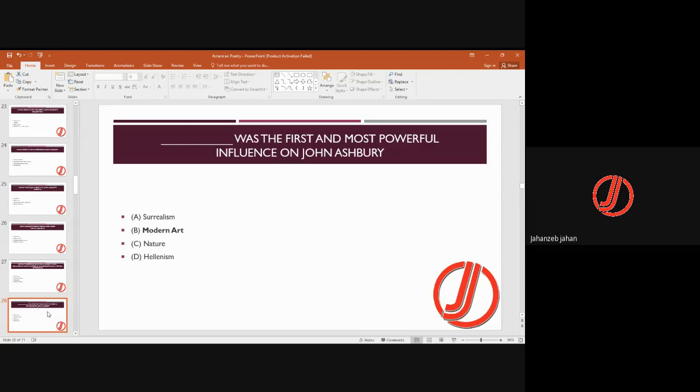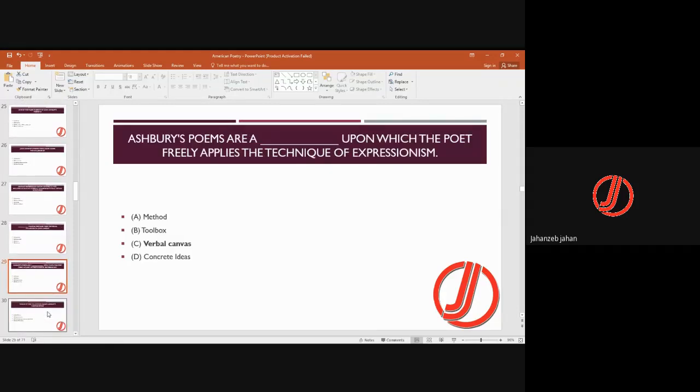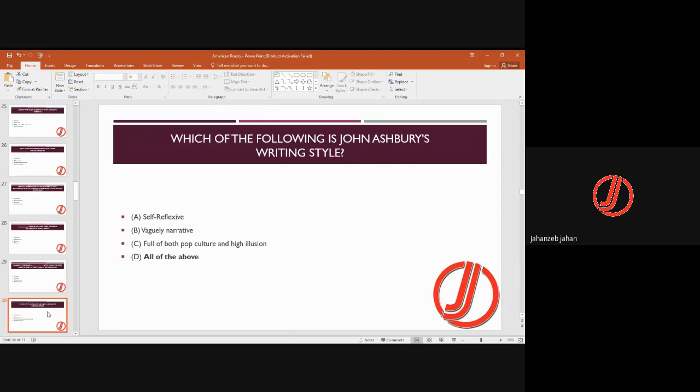Modern art was the first and most powerful influence on John Ashbery. Ashbery's poems are a verbal canvas upon which the poet freely applies the technique of expressionism. So his poems are a verbal canvas. Which of the following is John Ashbery's writing style? He is self-reflexive, he uses a vague narrative, full of pop culture and high allusion. So he uses all of these.